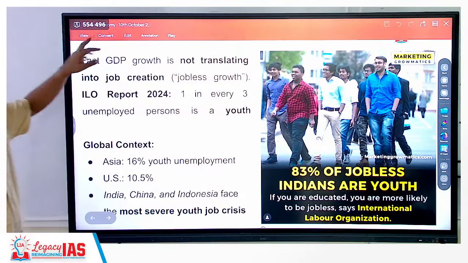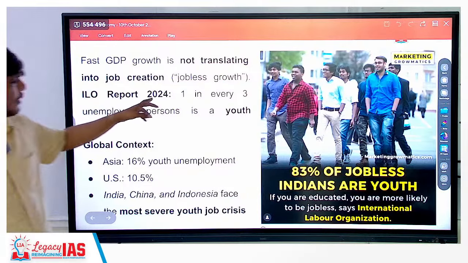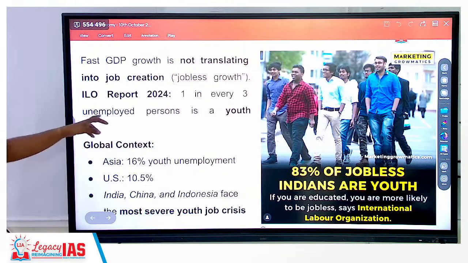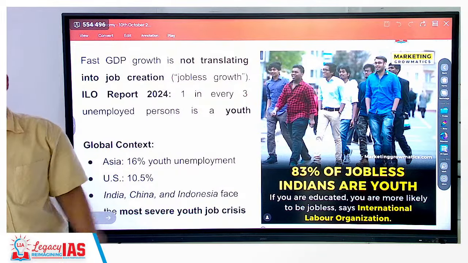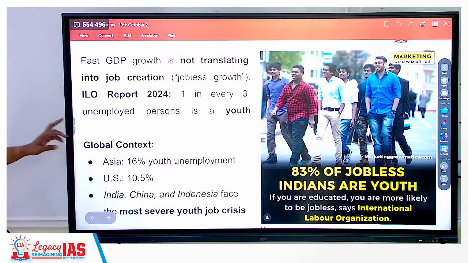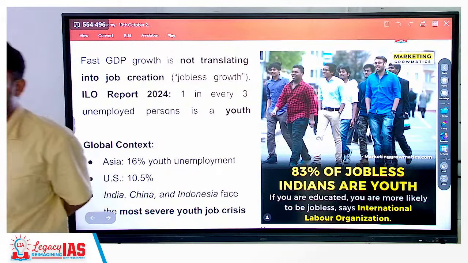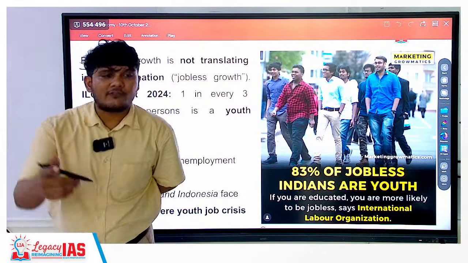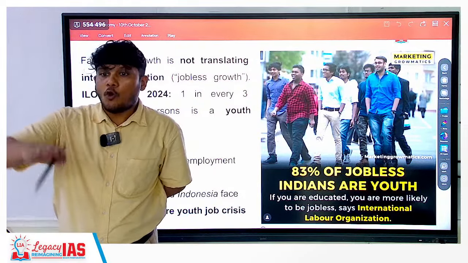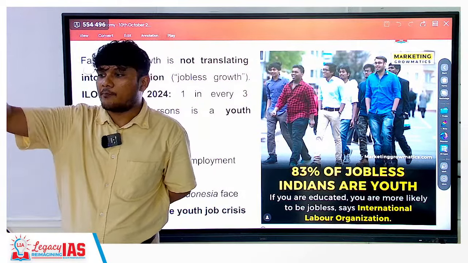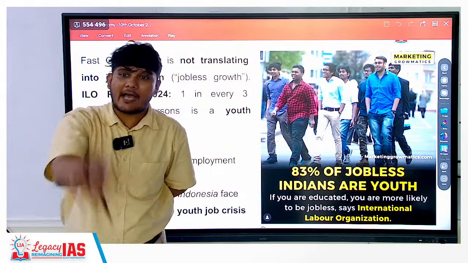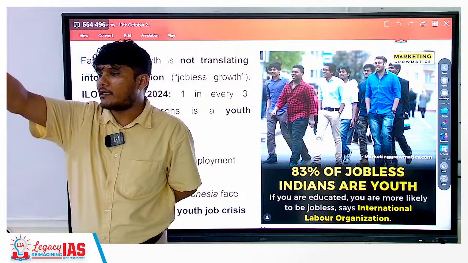There are certain numbers over here. If you look at the ILO report 2024, 1 in every 3 unemployed persons is a youth. So 33% are unemployed youth. In the previous class, we have also seen that people might be unemployed because they are not educated, but that is not the case. Over 60% of people are unemployed who have already completed their higher secondary or higher education.